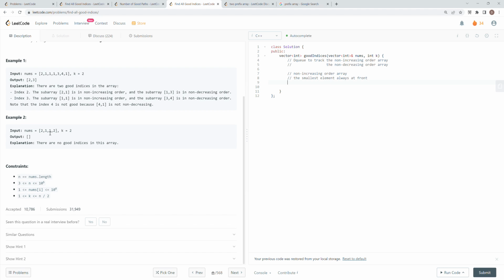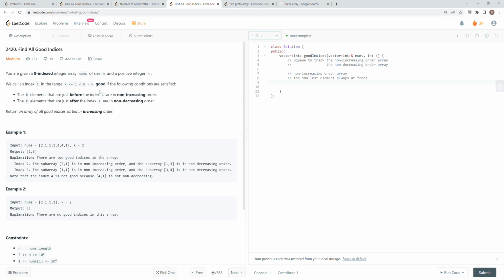The idea is very simple. Let me organize my sentence here. What does the prefix sum array store? Let's take the non-increasing order array as an example. We don't have to maintain it; we simply use an array to store the maximum non-increasing order array length. Let me stop here.